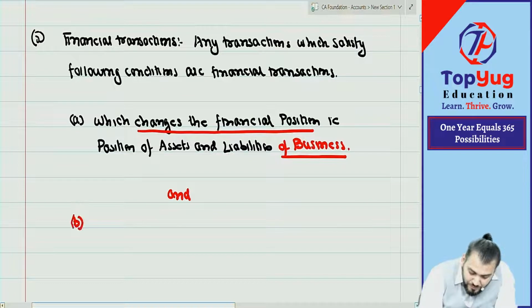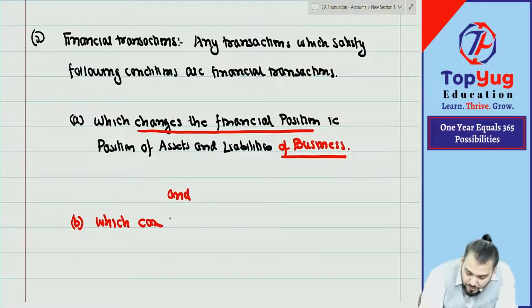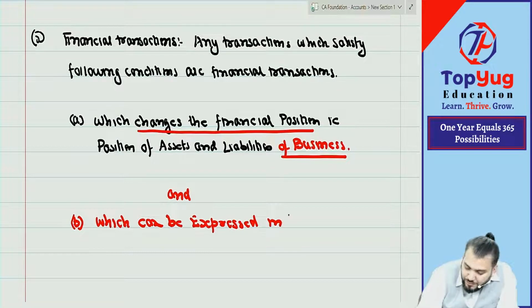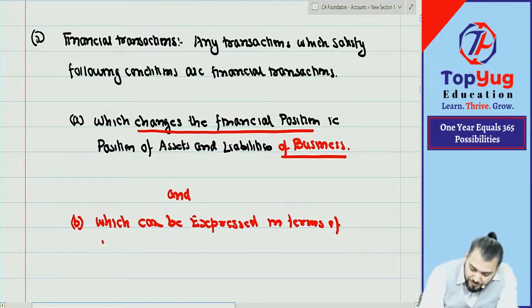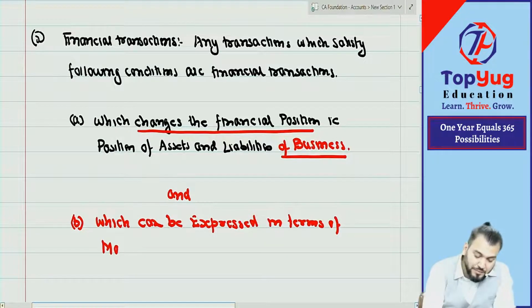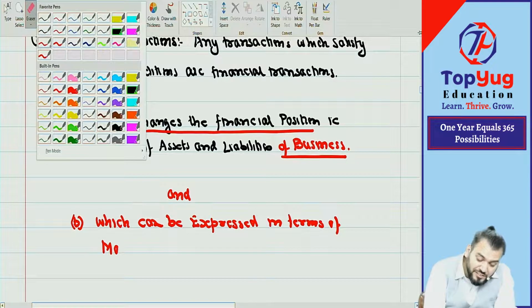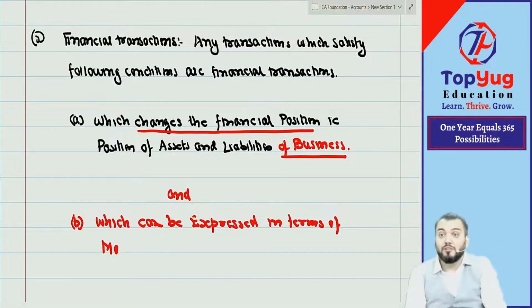Second is: which can be expressed in terms of money. Means any transaction which cannot be expressed in terms of money can't be recorded, because for recording we require money value.